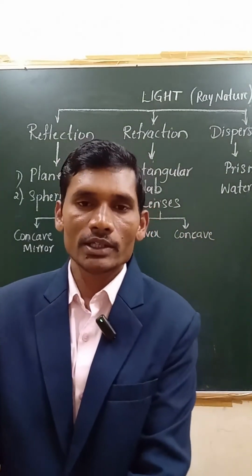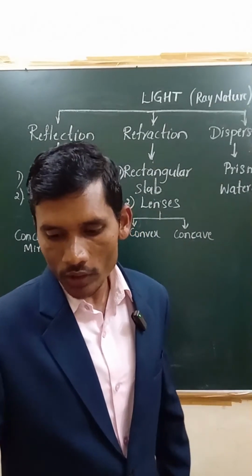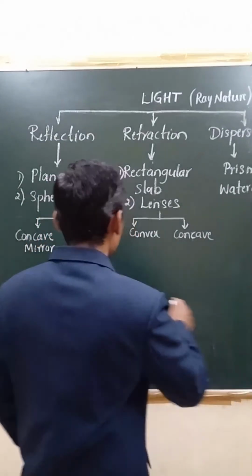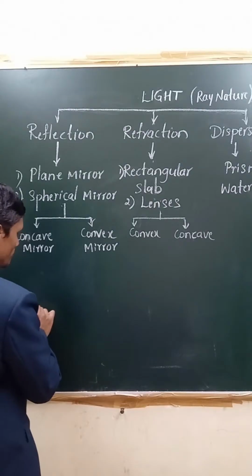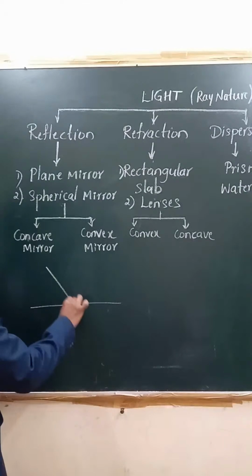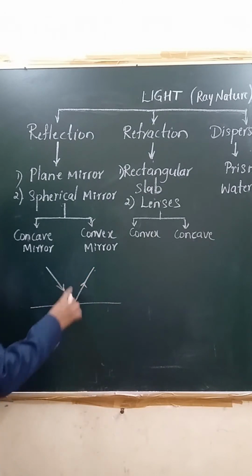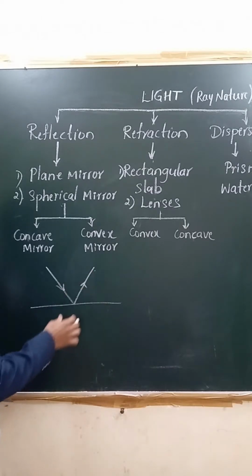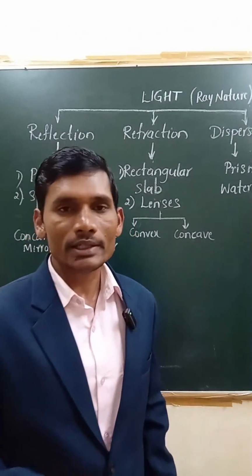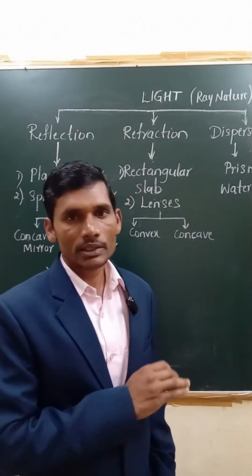Now we are going to learn about one of the most important concepts of light, that is reflection. First, let us try to understand what is reflection. Reflection is nothing but the bouncing back of light rays from a surface. Say for example, this is a surface. If light rays are falling on this, it is bouncing back, right? Don't think it must be only a polished surface. Even if it is a rough surface, then also light will be bouncing back.